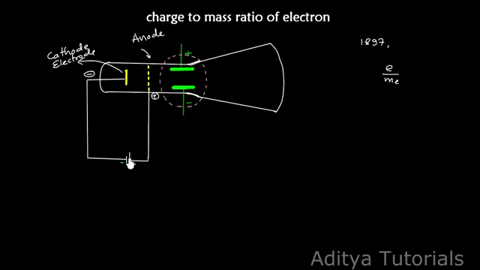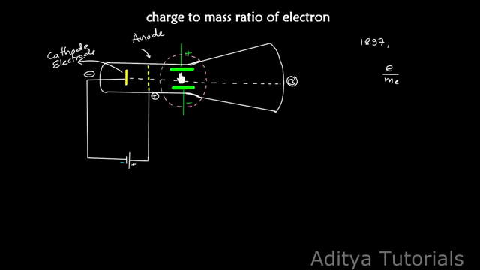Now assume that when you connect the circuit, the cathode rays are produced. Assume that there is no electric and magnetic field here. In the absence of electric and magnetic field, the cathode rays travel in a straight line and are incident at the point B. This is the point where the cathode rays strike the fluorescent surface in the absence of electric and magnetic field. Now we'll apply only an electric field.